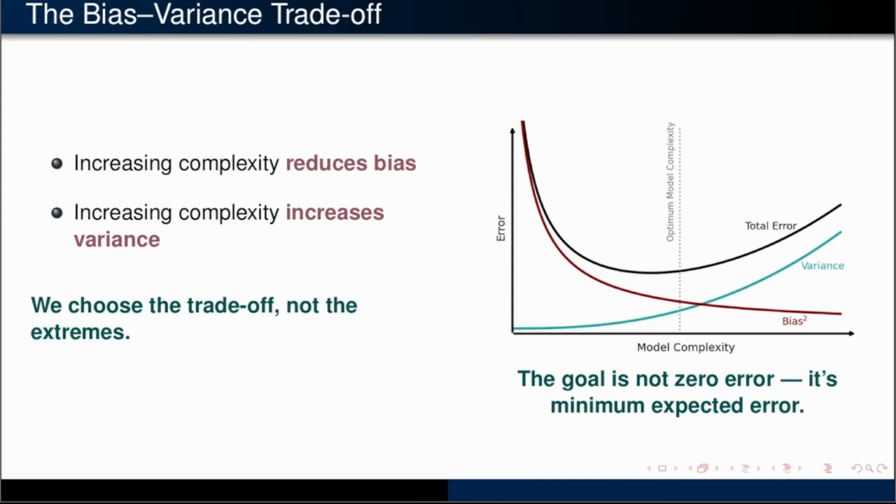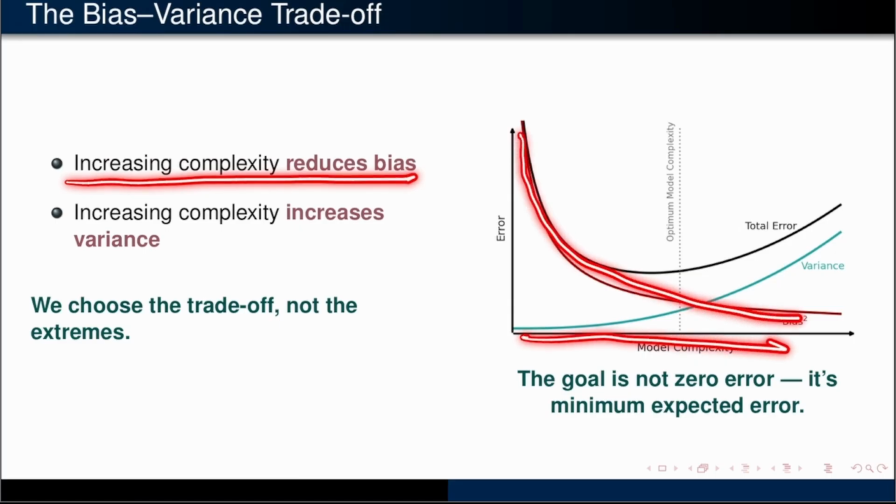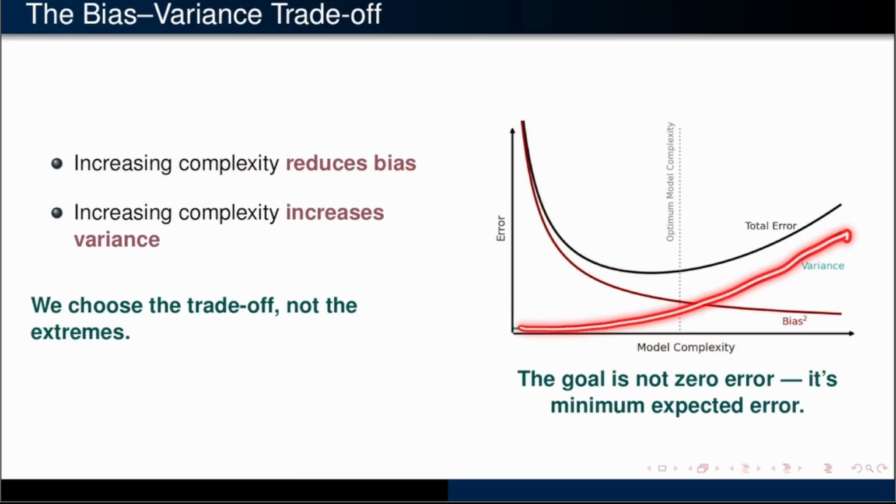Here is the core trade-off. As model complexity increases, bias typically goes down, but variance usually goes up. Simpler models are more stable, but they may miss important structure. More flexible models can fit complex patterns, but they are often sensitive to the data they see. The goal isn't zero error, it's minimum expected error.